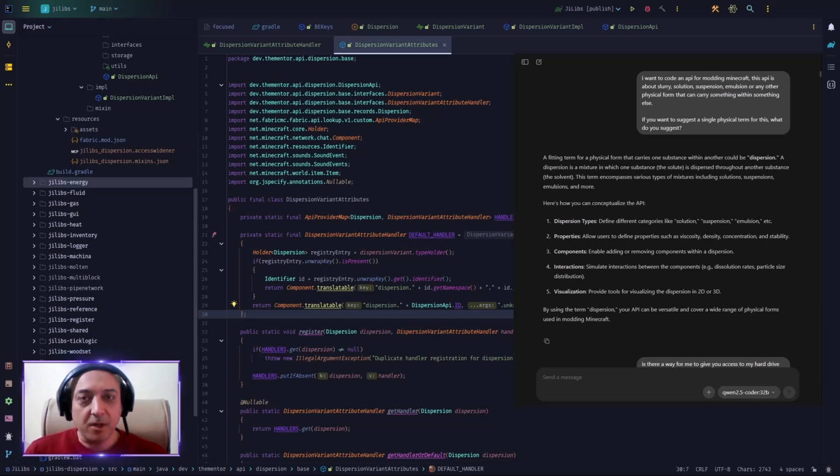We can go beyond the simple implementation of an API with its own registry system inside Minecraft. In this video, we will add lots of things on top of what we had and make our dispersion API